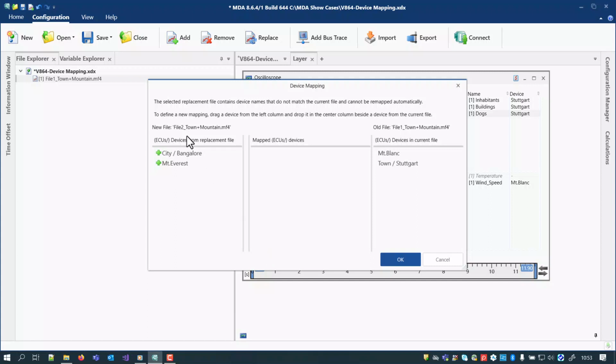On the left side, the devices are listed which are available in the new measure file. In the table on the right, you can see the devices which are referenced by the signals used in the configuration. More precisely, these are the combinations of ECU and device. To define that a new entry is used for the replacement, it is sufficient to drag and drop it onto the line of the target entry on the right side. To correct an assignment, just drag and drop again to the desired target line. The symbol between the entries indicates that MDA will use the assignment for the replace operation.